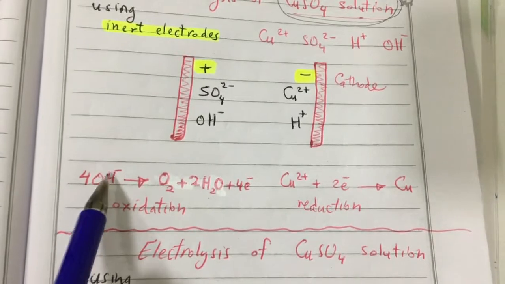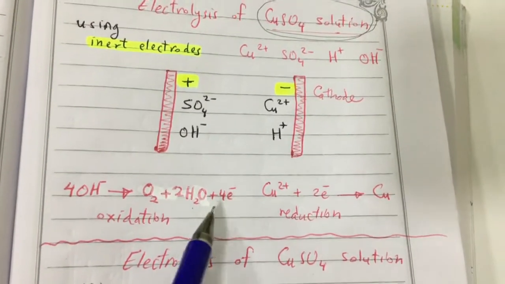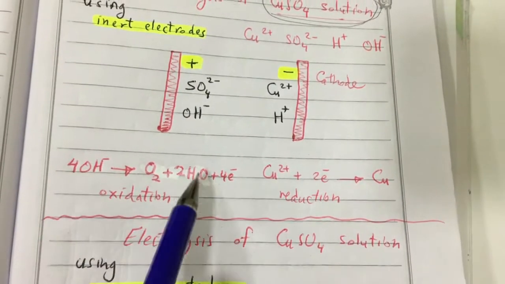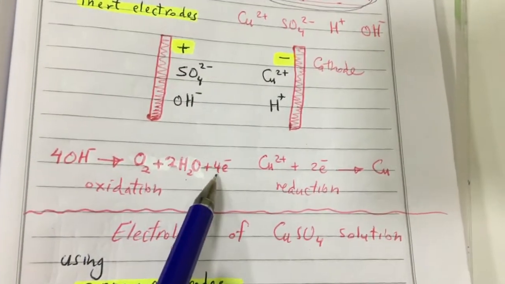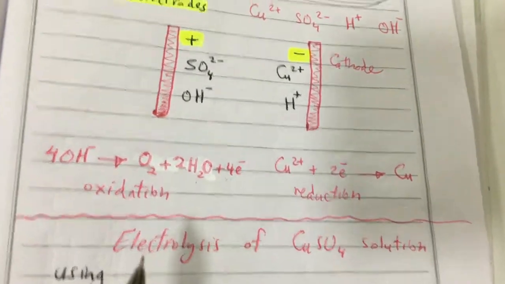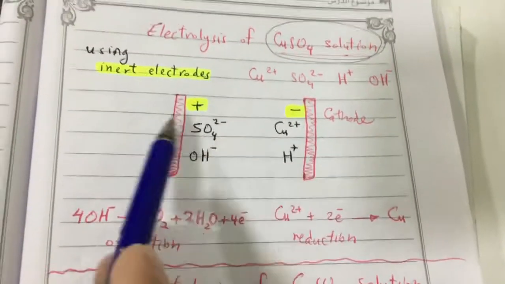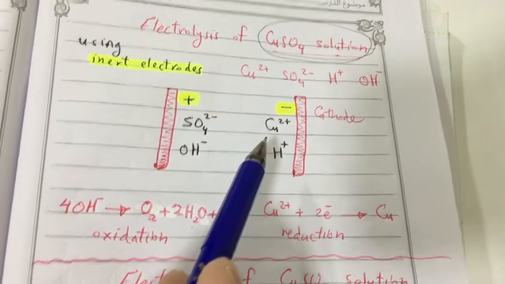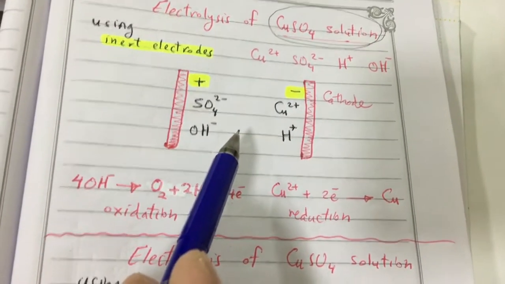So hydroxide will change to be oxygen, water, and 4 electrons. You can memorize this equation like this: 4 hydroxide will make 1 oxygen, 2 water, 4 electrons. So 4, 1, 2, 4. Okay? That's if we use inert electrodes like graphite and platinum. But platinum is more expensive than graphite, so it's better to use graphite to save money.